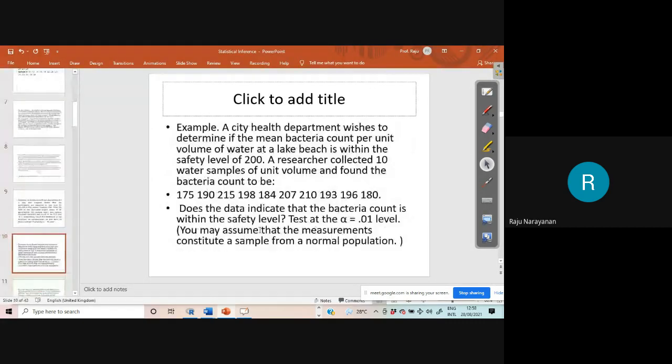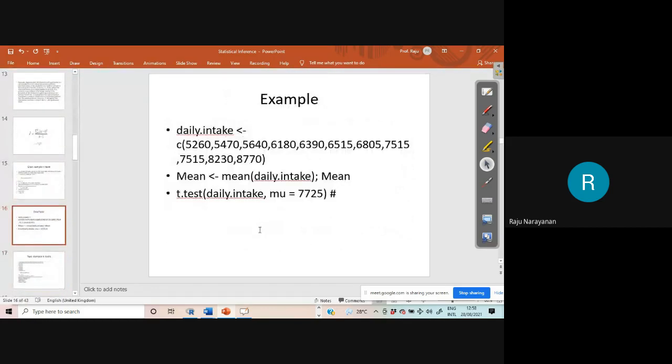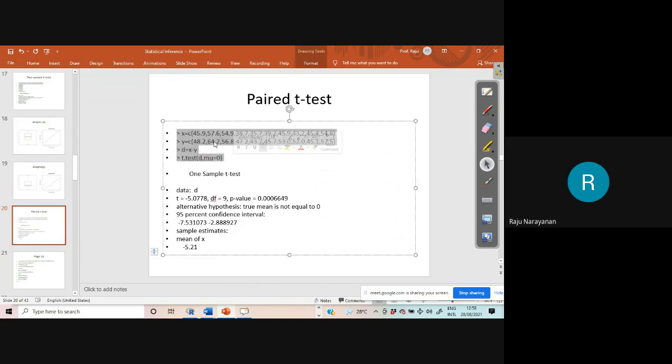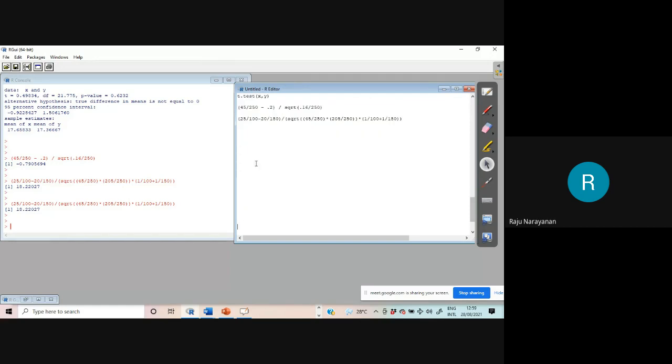Paired t-test. Okay? Here, t-test, that's all. I will show you. This I shall send now itself. Because I have to do one-way ANOVA also, two-way ANOVA also, correlation also, regression also.